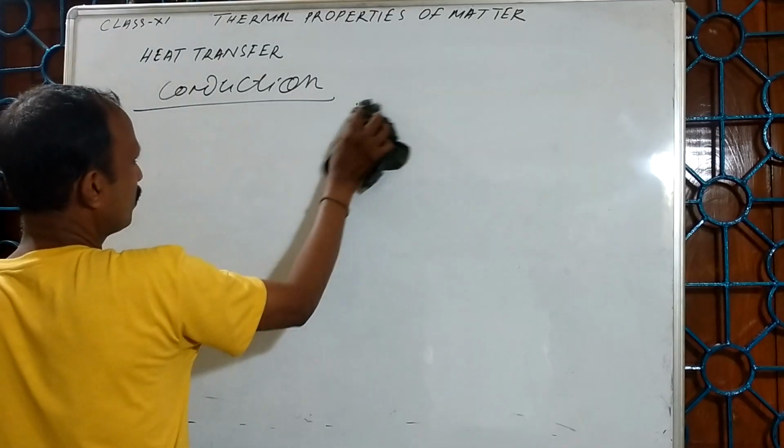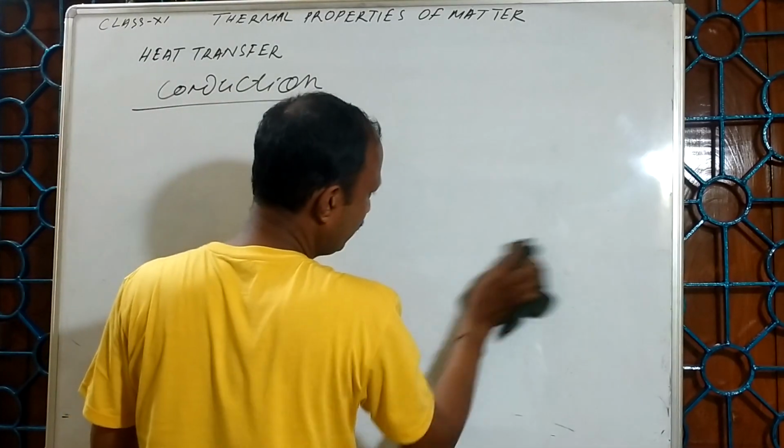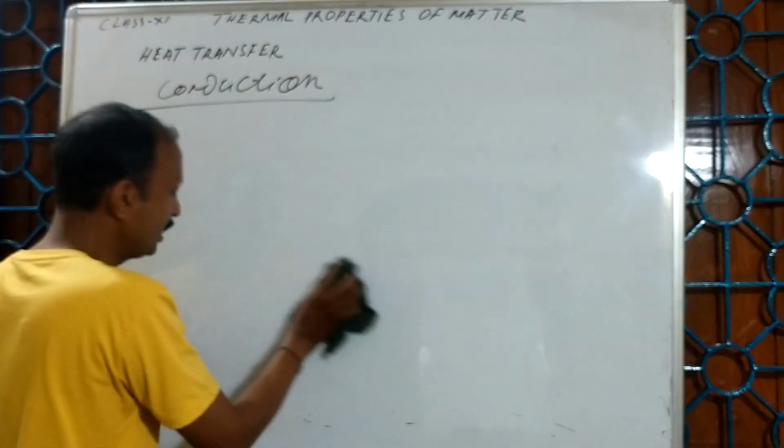So K is the thermal conductivity, and dT upon dx, I said, is the temperature gradient.